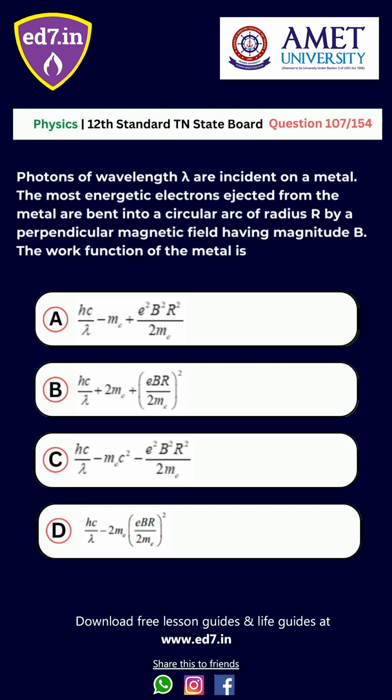The right answer is option D, hc by lambda minus 2m e into e B r by 2m e the whole square.